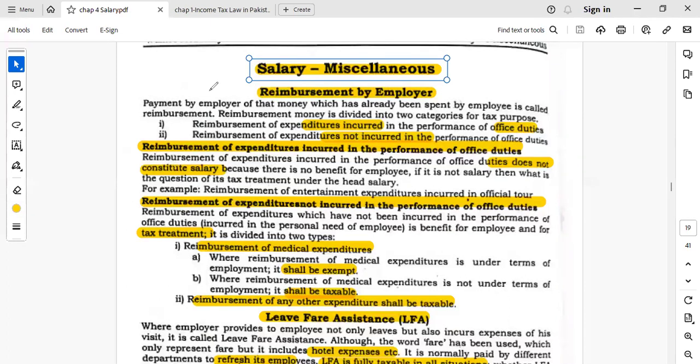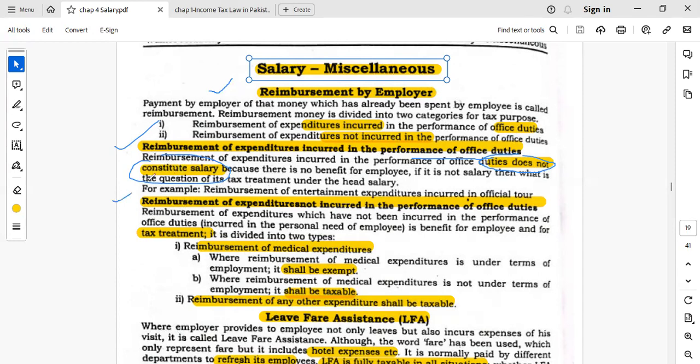Remember, if reimbursement is given by the employer, if there is any reback of the payment, reimbursement of the payment, compensation paid by the employer on any prepayment done by the employee, then how is that reimbursement treated? If reimbursement of the expenditure is incurred in the performance of the official duties, that does not constitute salary, that is not added in the salary.